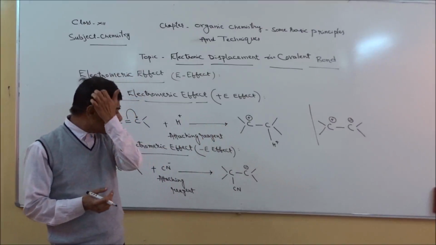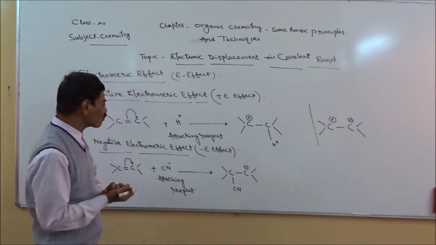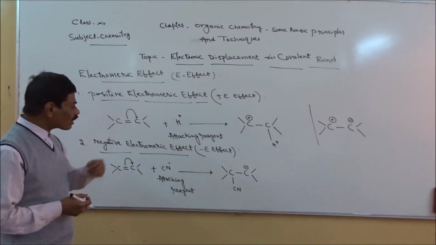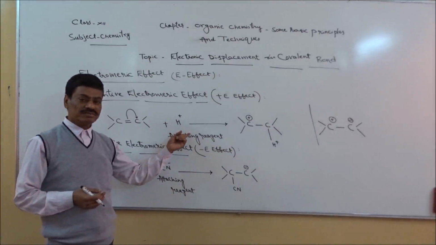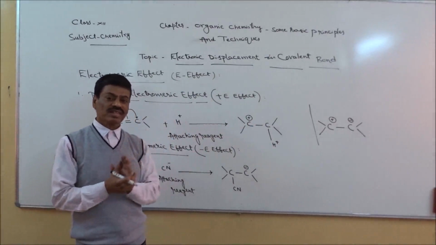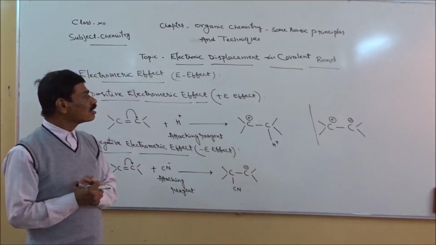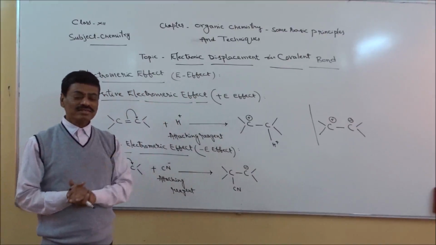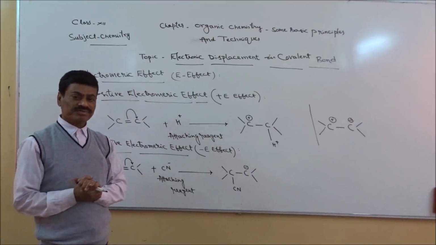So the phenomenon wherein electronic displacement occurs in such a way that when the attacking reagent has a positive charge, it results in a product with a positive charge, is known as positive electromeric effect or plus E effect.